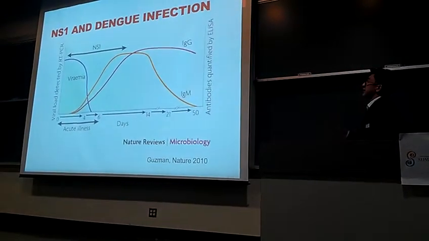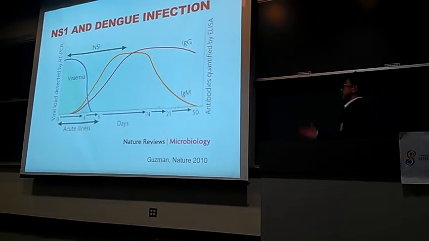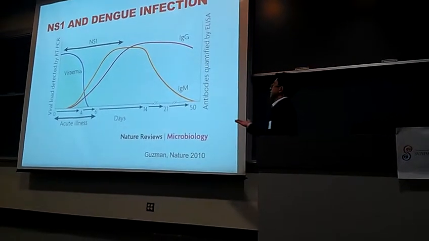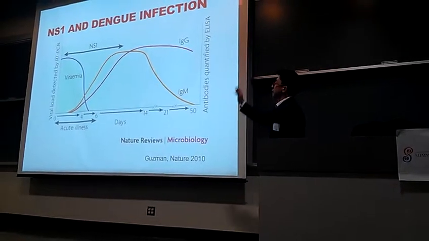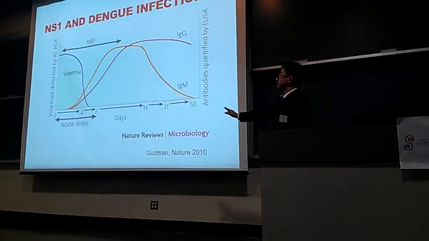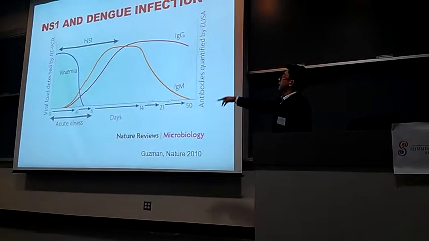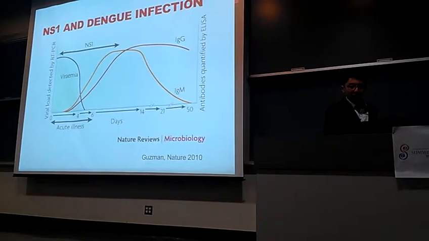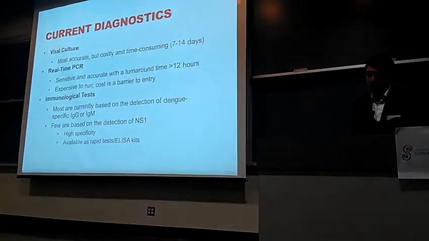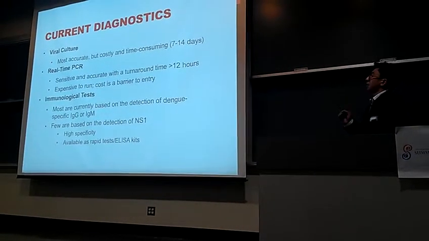And so, this is a graph of what happens in a typical dengue infection. In the very beginning, you see a high level of viremia, as well as the presence of NS1, as early as day 1 of symptom onset. And then you can see the antibody response developing over time in IgG and IgM. Now, this is important to understand because current diagnostics have several issues with this.